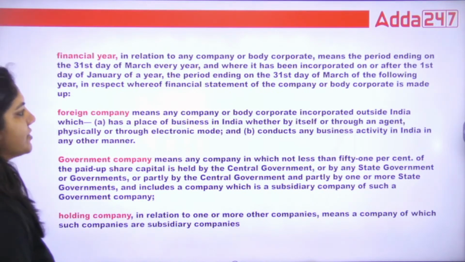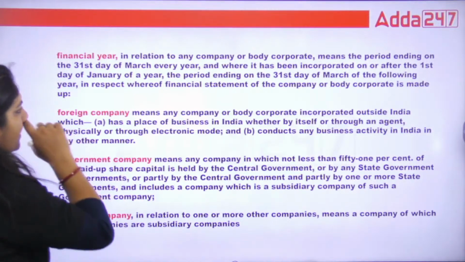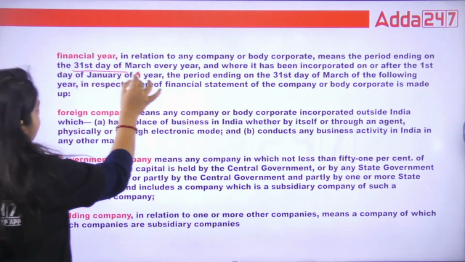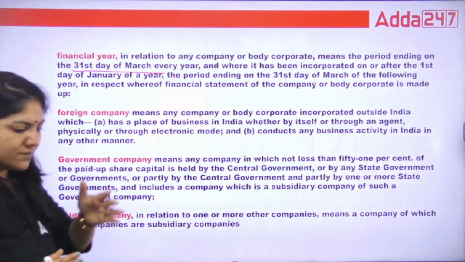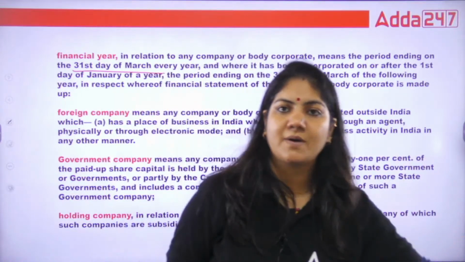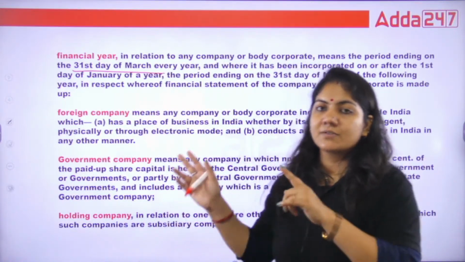What is financial year? That is ending on 31st day of March every year, and it begins after the first day of April of a year. So from 1st April up to 31st March is called the financial year.